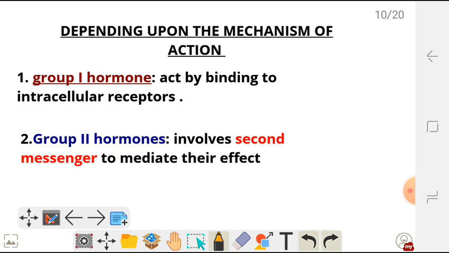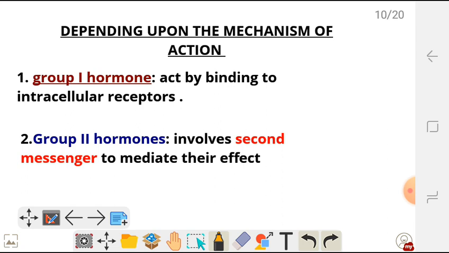Group 2 hormones involve a second messenger to mediate their functions. Most of these hormones are lipophobic, so they do not diffuse across the cell membrane, but instead they bind to certain receptors on the plasma membrane, and then from there the same receptors, for example G-coupled receptors, are going to activate a second messenger which is going to mediate their effects.